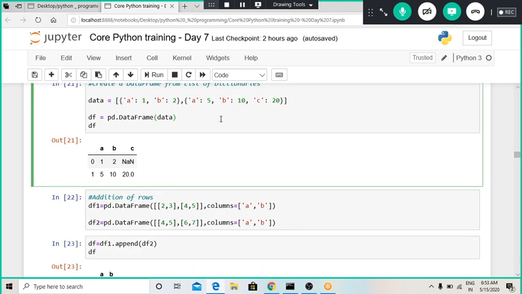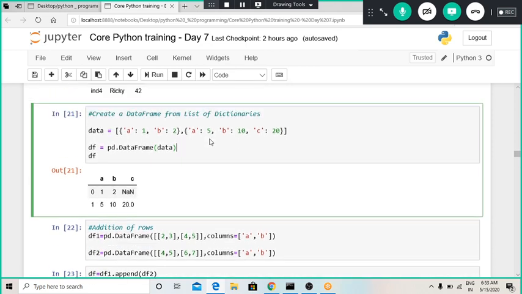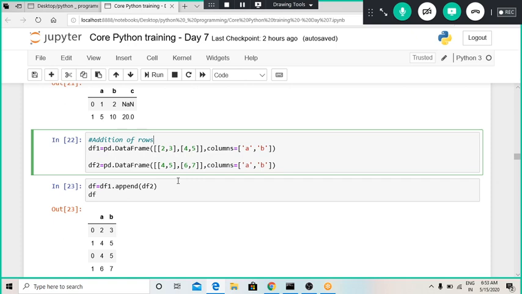So this way we can define a data frame from a list of dictionaries. Now let us see how we can add rows to a data frame. For that we have to make sure there is one previous data frame. Now here I have defined a data frame of lists.